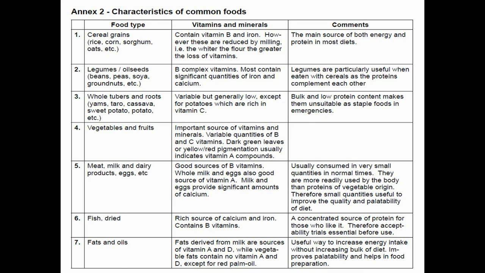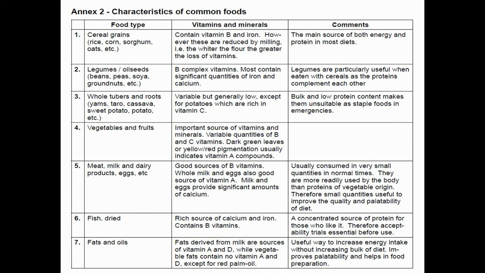Usually they will be consumed in only small quantities in normal times, but they are more readily used by the body than proteins of vegetable origin. So small quantities will be very useful to improve the palatability and quality of the diet.